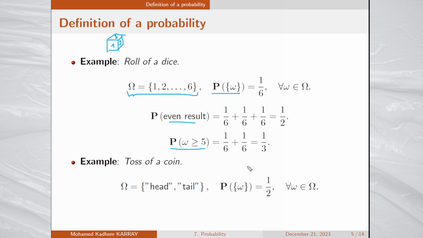So this is the first example. The second example concerns tossing a coin. Assume that you have a coin with two possible results. You have head here, and behind you have the tail. So the universe will be head or tail, and the probability of each elementary event will be 1/2. Observe that in these two cases, the sum of the probabilities over all elementary events equals 1 as requested by definition.